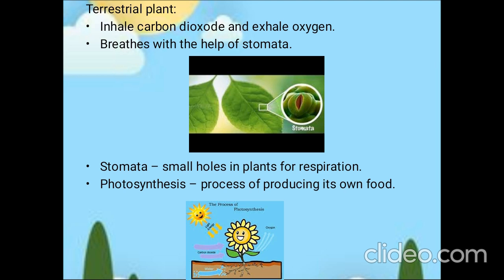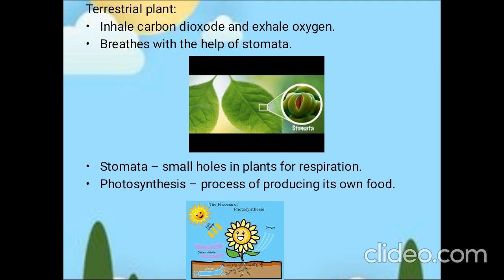What is that hole called? Stomata. Using stomata the plant will breathe. It is like the nose of humans, right? We humans breathe through the nose, no? Likewise, plants breathe through the holes called stomata. It intakes carbon dioxide and minerals from the soil, and with the help of sunlight it starts to prepare its own food. That process is called photosynthesis.